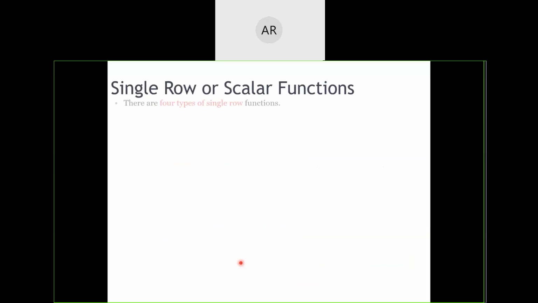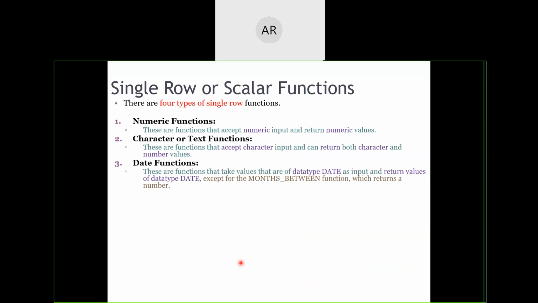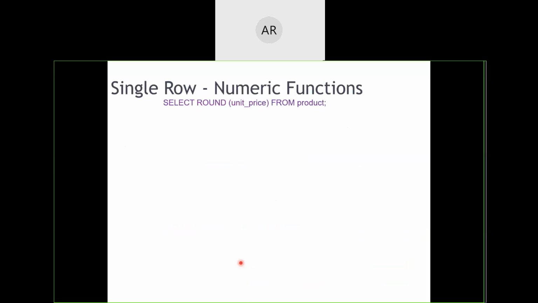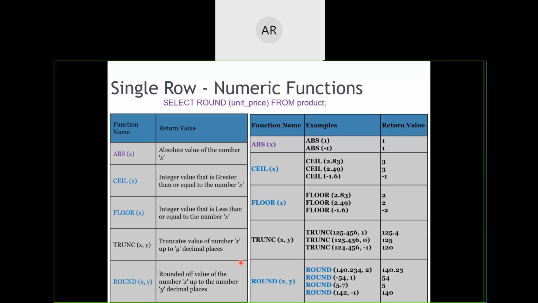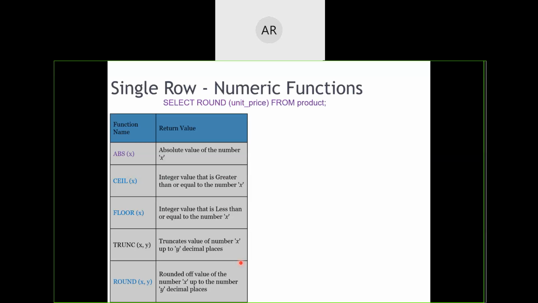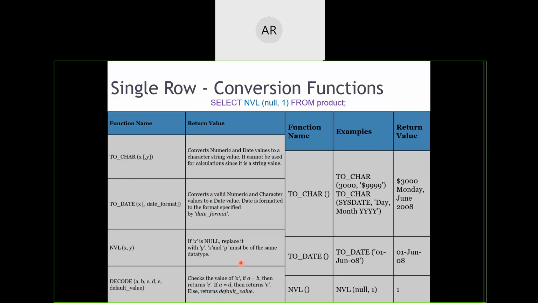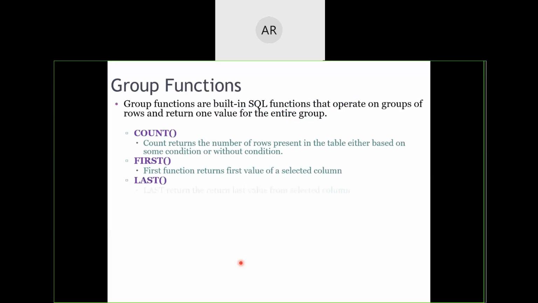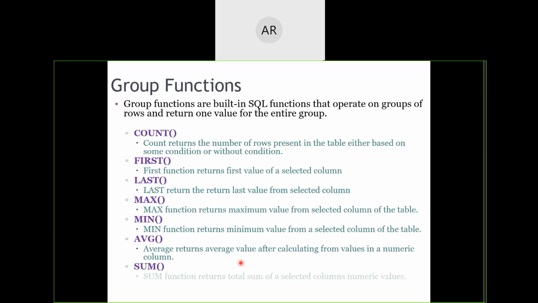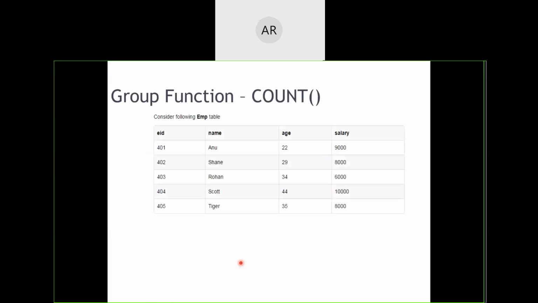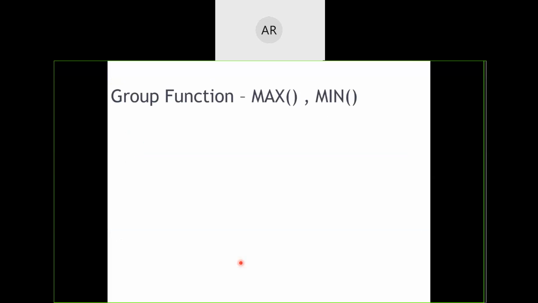So in the next session, we'll discuss the 4 different types of single row functions. We'll also discuss examples for each and every function specifically. Then we'll also see in detail about group functions. So most probably in the next session, we'll be able to finish the functions concept with examples of each of them.